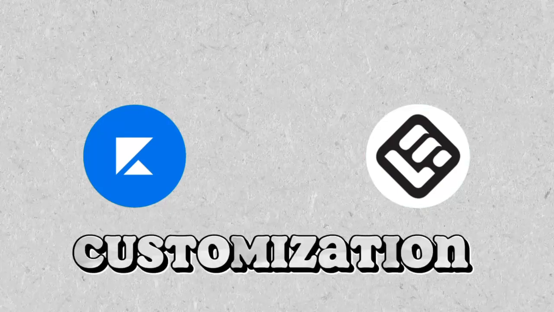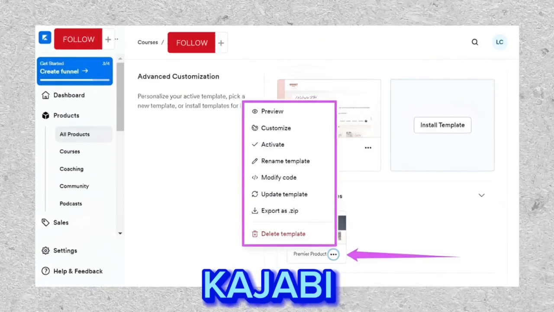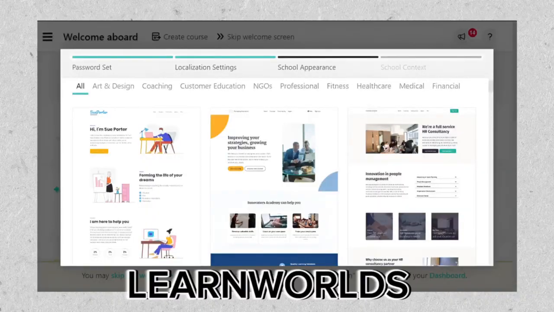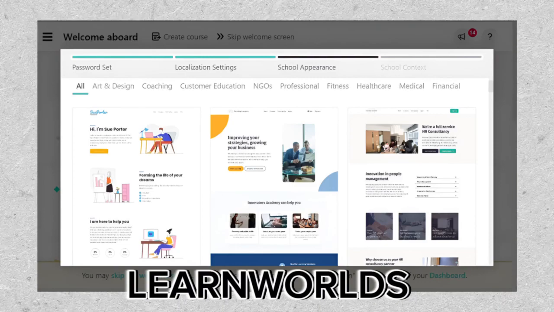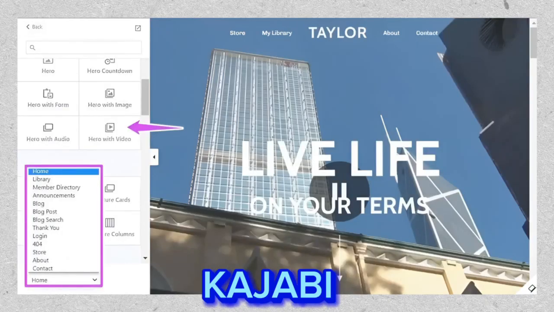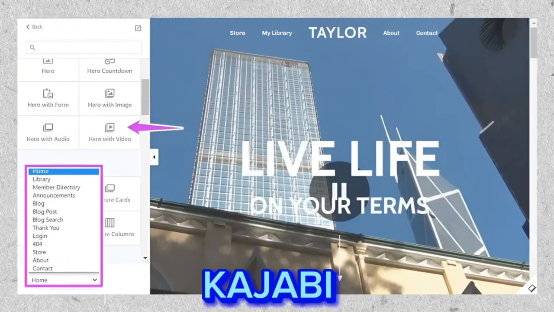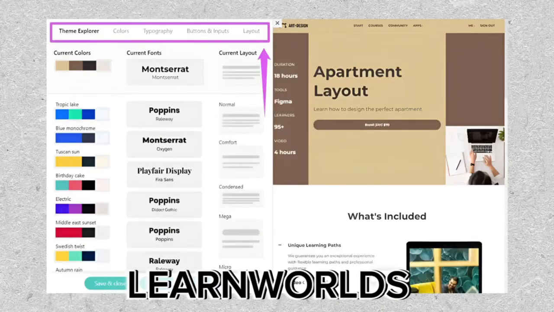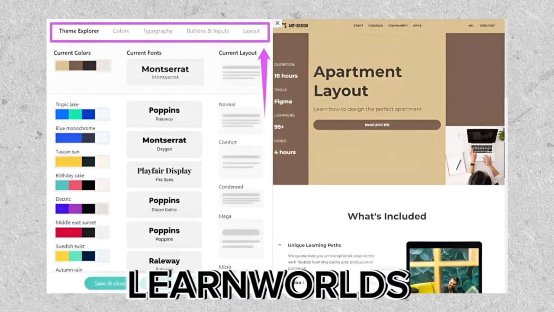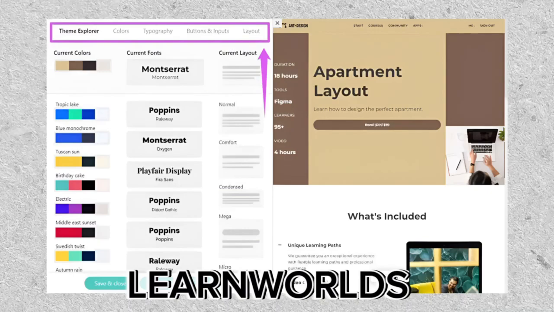Now, in terms of customization, Kajabi provides customizable templates, allowing you to design your site according to your brand. LearnWorlds takes it a step further, offering extensive customization options, enabling you to create a truly unique and branded learning environment. Kajabi simplifies the process of crafting a professional-looking website, providing comprehensive guidance. In contrast, LearnWorlds offers premium tools but with comparatively less built-in guidance during the website creation process.